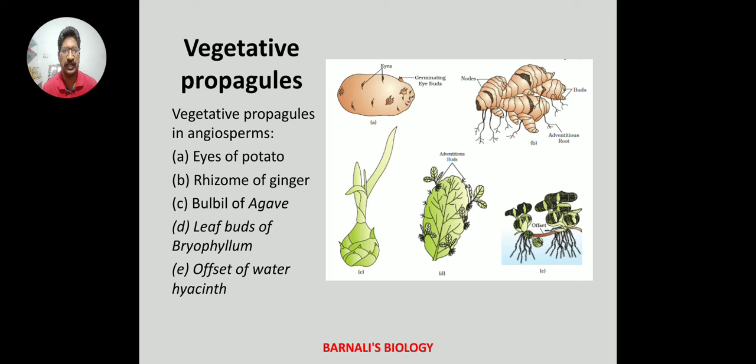Vegetative propagules in angiosperms. Some examples are eyes of potato, rhizome of ginger, bulbil of agave, leaf buds of bryophyllum and offset of water hyacinth. Here bulbil of agave is important because it is not mentioned in the text of NCERT.